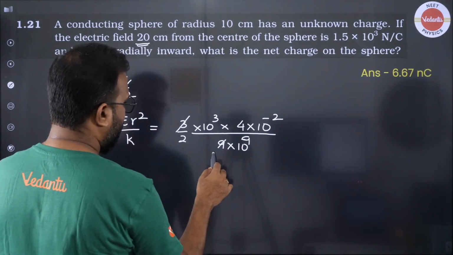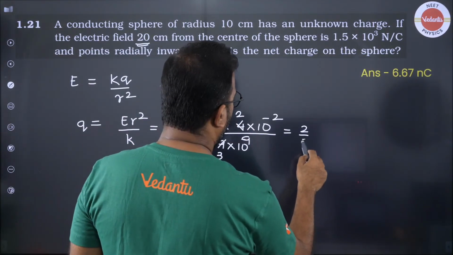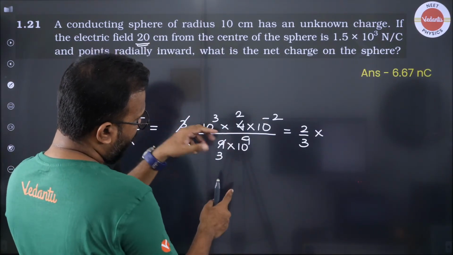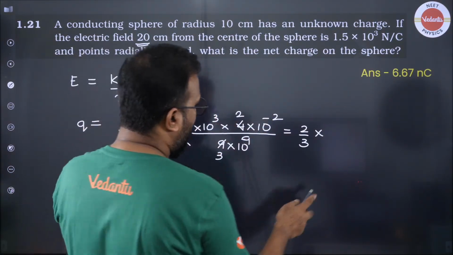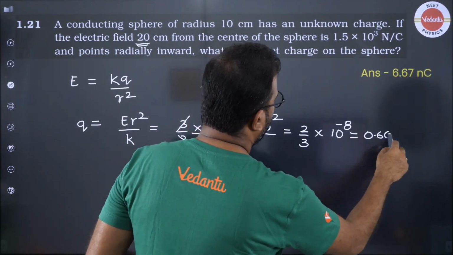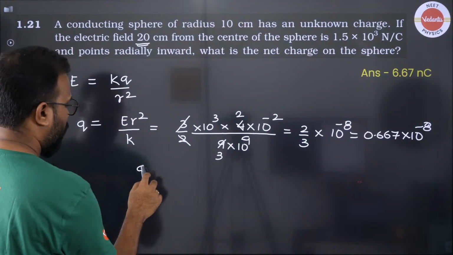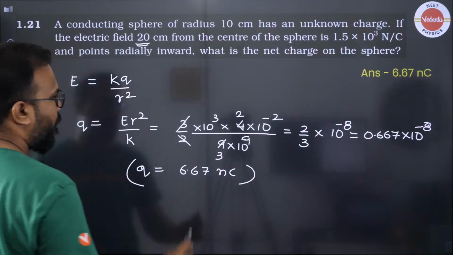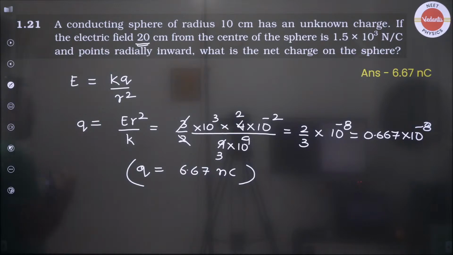So this cancels 3 times. This cancels 2 times. We have 2 by 3 into 10 to the power 9 goes upper, becomes negative. This is 10 to the power 1 or 10. This is 10 to the power minus 10. So this becomes 10 to the power minus 8, or 0.667 into 10 to the power minus 8. So the value is 6.67 nanocoulomb. 6.67 into 10 to the power minus 9 it becomes. Right, everyone? Have a look.